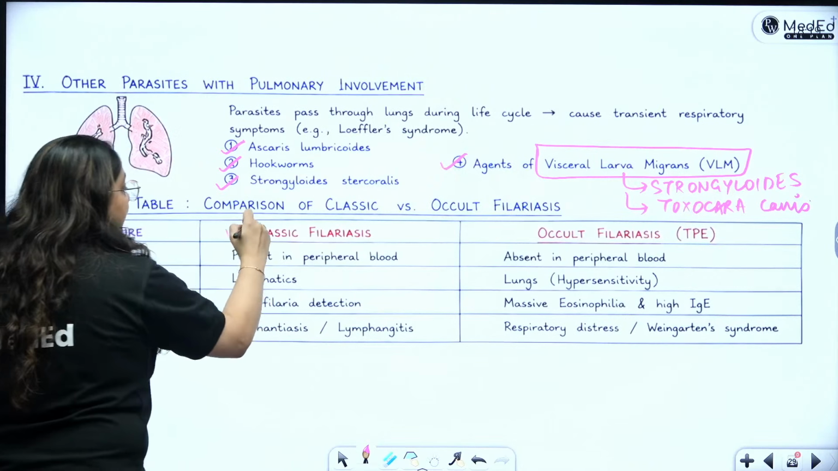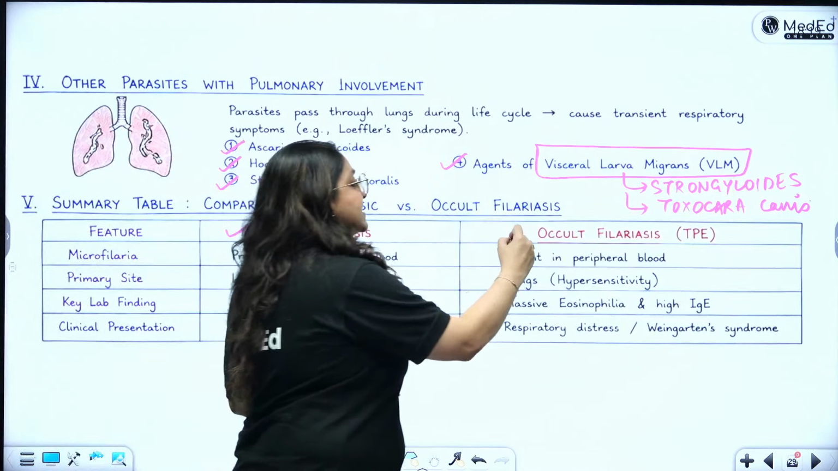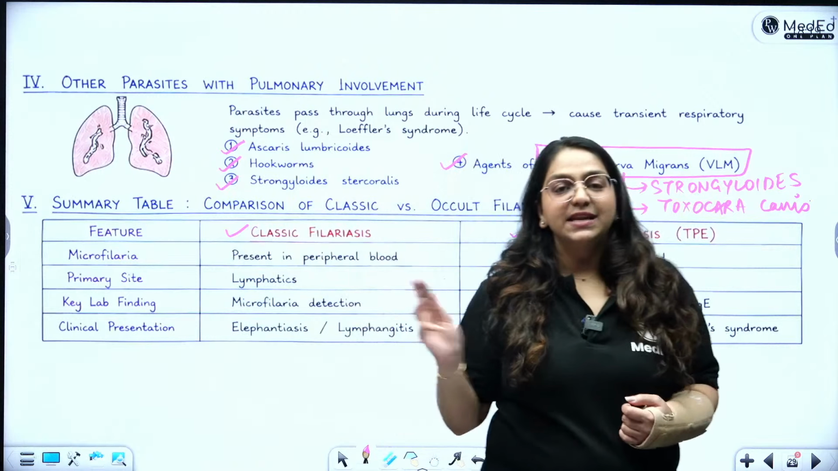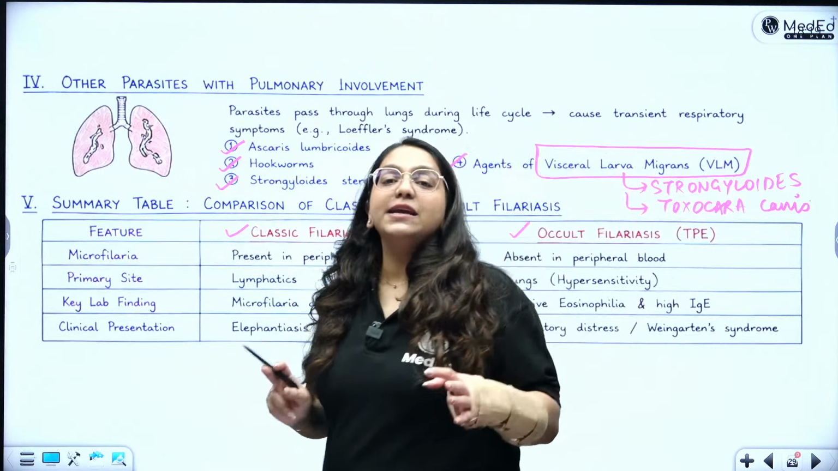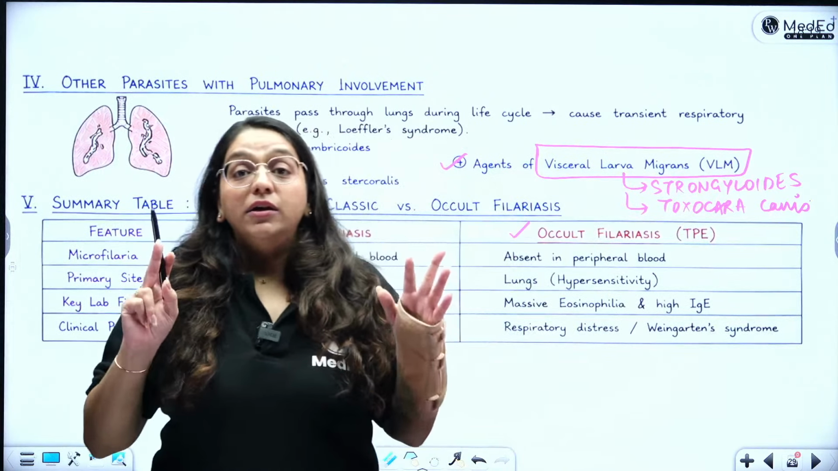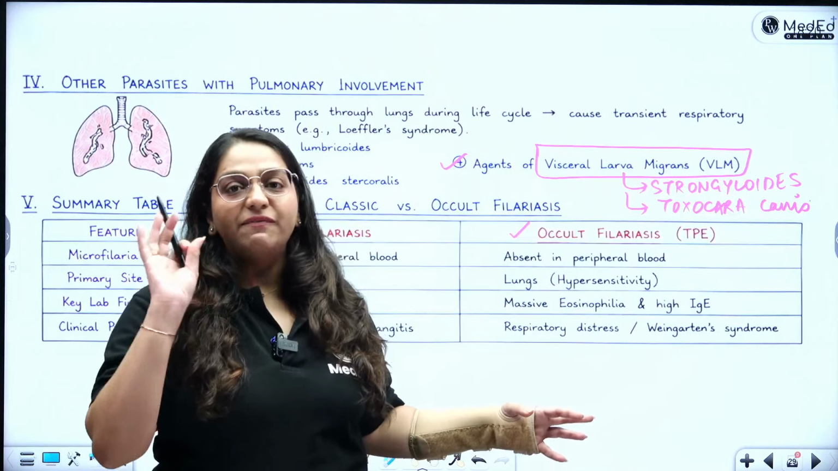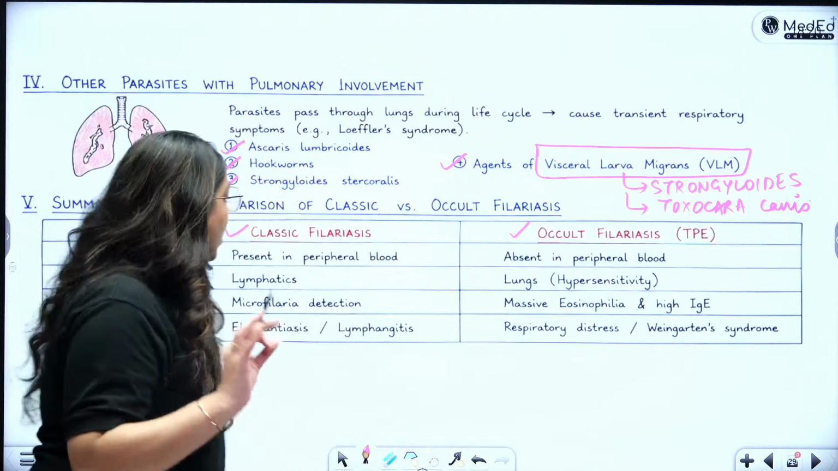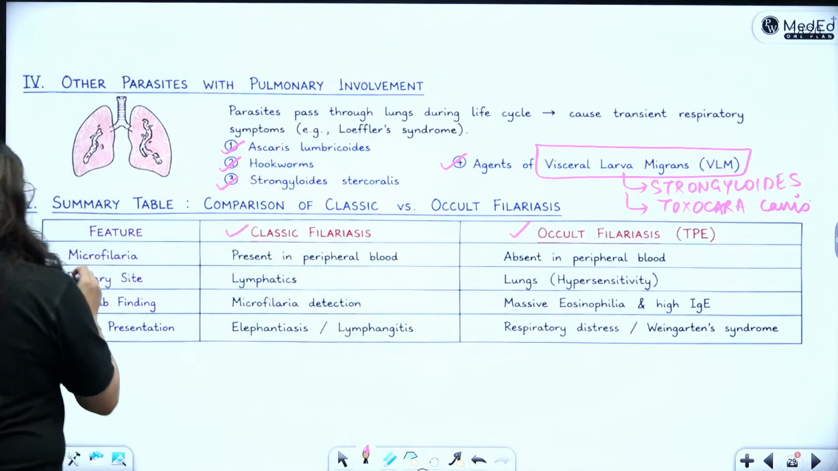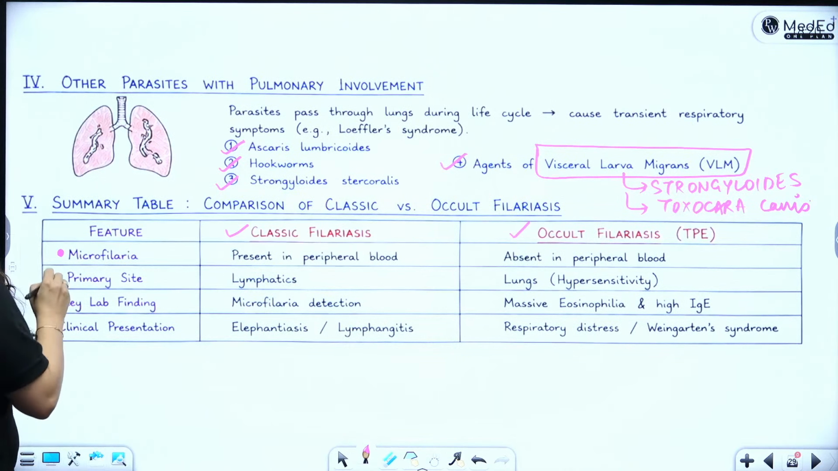So you should be able to draw this differences table between classical and occult filariasis in case you get a short note on TPE. Please draw this differences table. Only this will fetch you good marks. So what will you write? You will write about microfilaria, the primary site of infection in this disease, the key lab findings, and the clinical presentations.